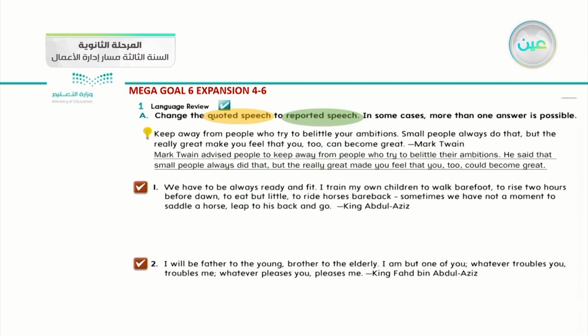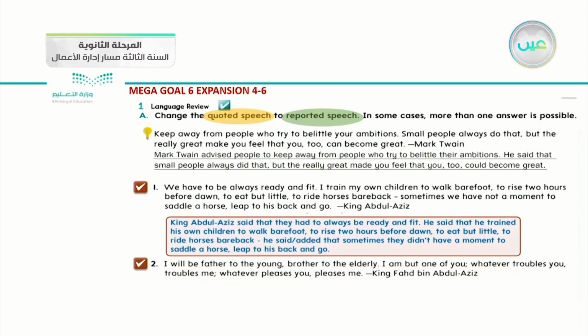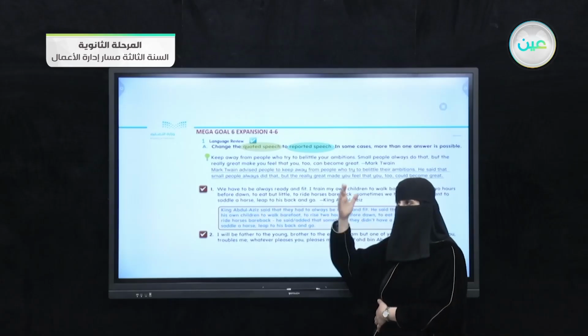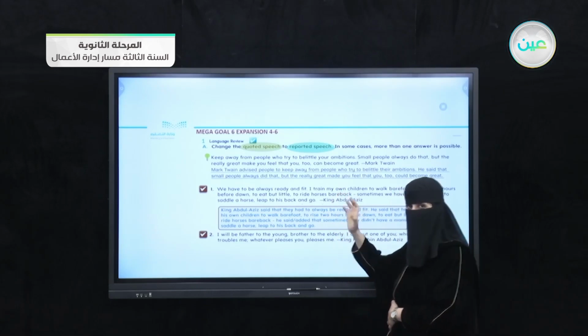Who said that one? King Abdul Aziz, rahimahullah. Okay, so King Abdul Aziz said that quoted speech. Now we want to transfer it from quoted to reported speech. How are we applying that one? Okay, we should bring the owner of this sentence, or the writer of this sentence, at the first. Which means that we didn't apply the exact words that he gave inside that quoted speech.